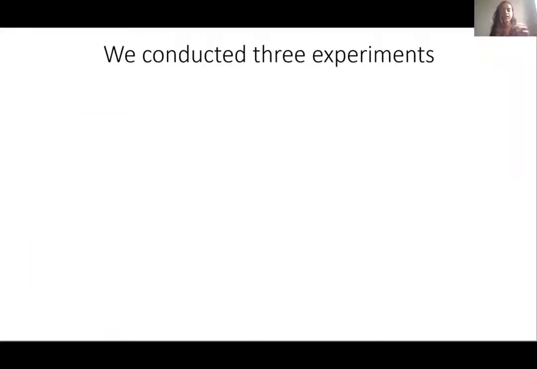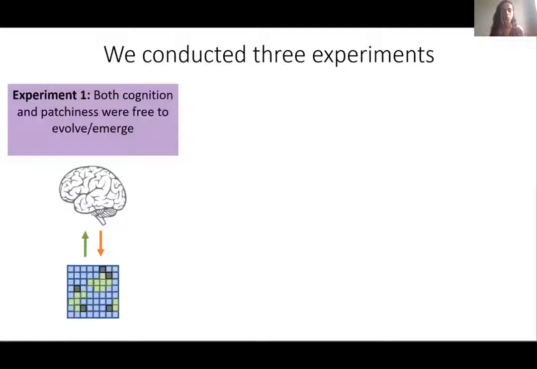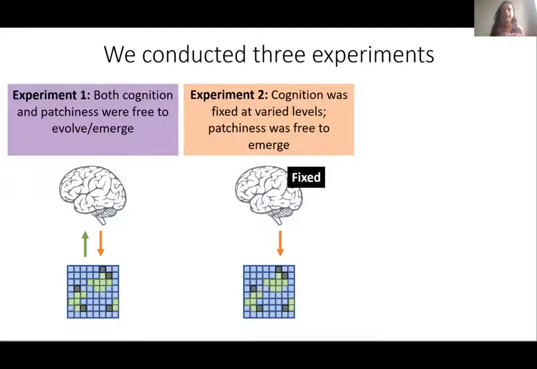All right, so we studied this model in 3 experiments. In experiment 1, we studied the agent-based model which I just described, in which both cognition and patchiness were free to evolve or emerge. Hence, in these simulations, cognition of animals could influence the patchiness of plants and vice versa. In experiment 2, cognition was fixed at varied levels and patchiness was free to emerge. Therefore, here we focus on the unidirectional influence of cognition on patchiness.